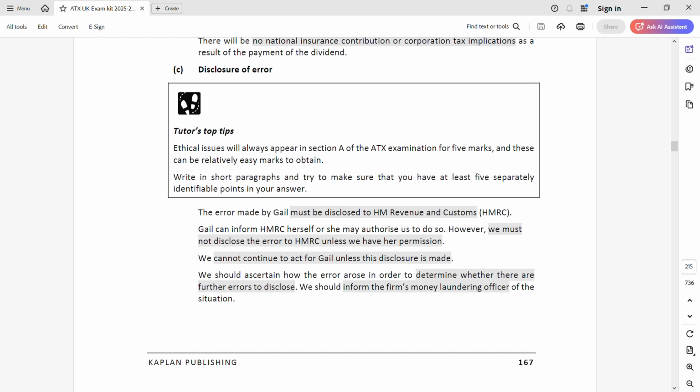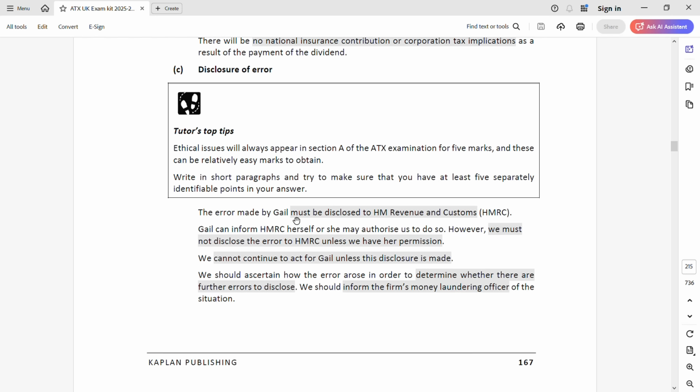This you can do in any order. Okay, maybe this could be your first question that you are attempting under section A. Now it's for 5 marks. So always you see there are many gaps in between. Why? Because 1 mark, 1 point. So first, always start whenever it's an ethical question. This is the structure. First, always say what is the error. Okay. So the error here is they are not disclosing the error.